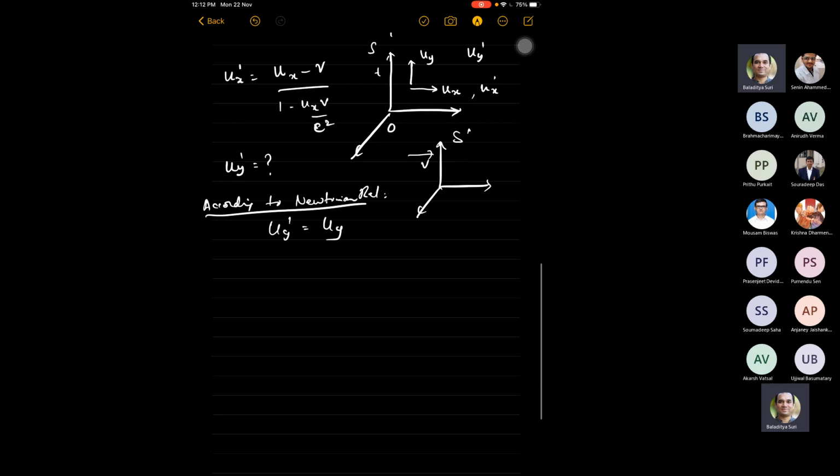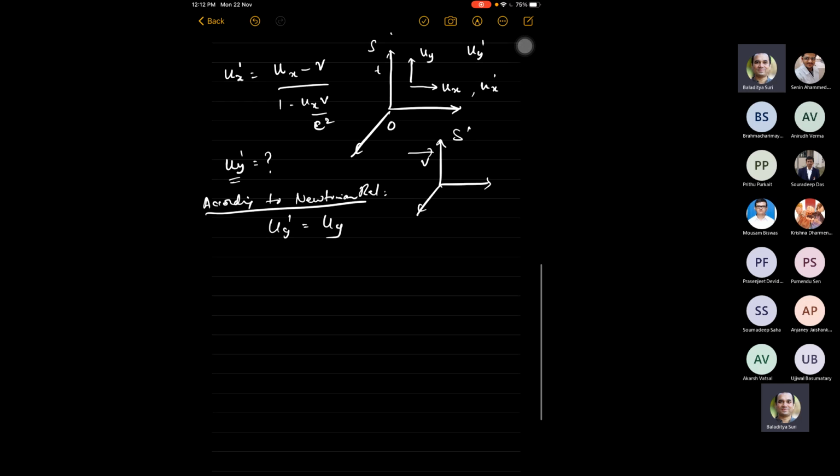You have to be true to the method in which you measure a velocity. What is the fundamental method in which you measure a velocity? You measure displacement over a certain interval of time and you take the ratio of those. So if you don't know a priori what the formula for uy prime will be, and you are hesitating to make the claim that it's going to be exactly like the Newtonian case, you have to basically derive it. Let us derive it now.